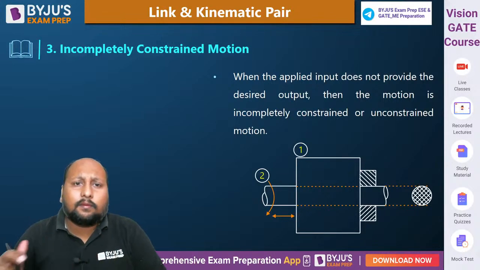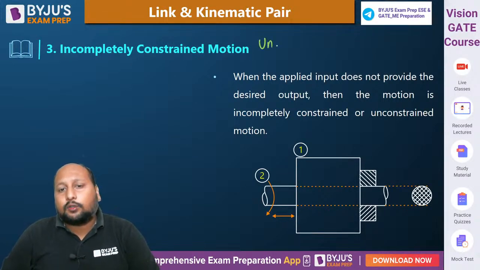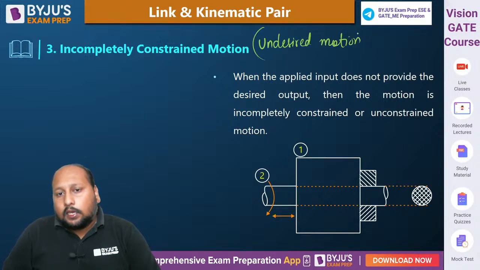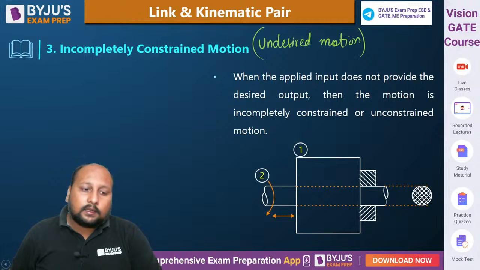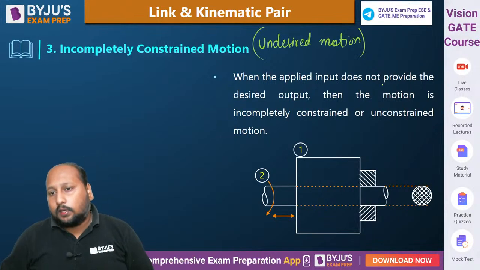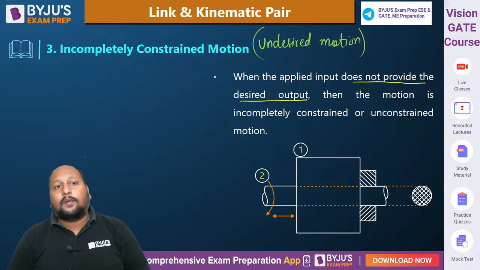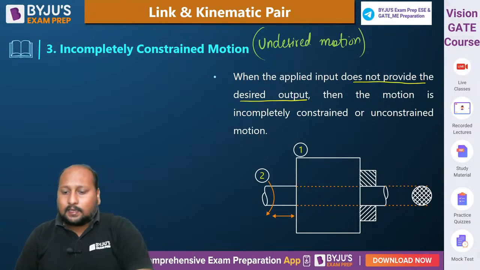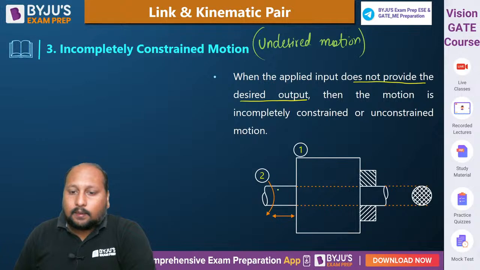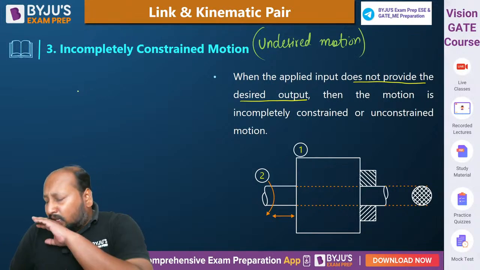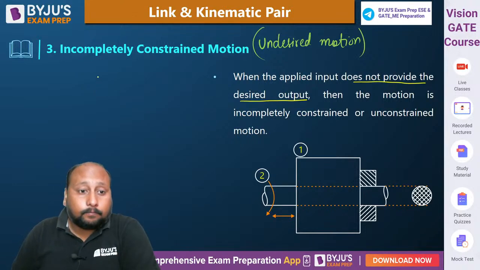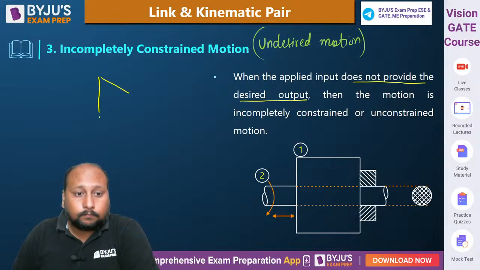By the name itself, you can clearly say we are getting undesired motion. In this case, if you try to give input to the system, we won't be getting a desired motion. Okay, it does not provide the desired output. Best example है, अगर we are inserting a rod.